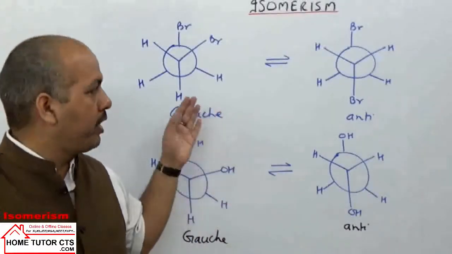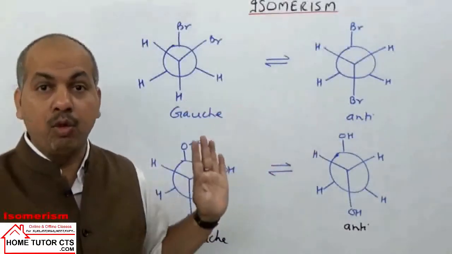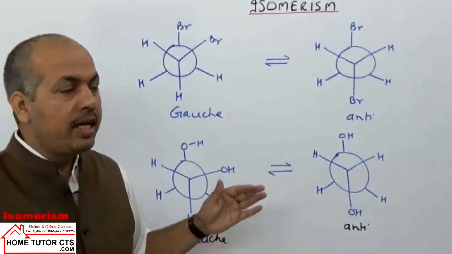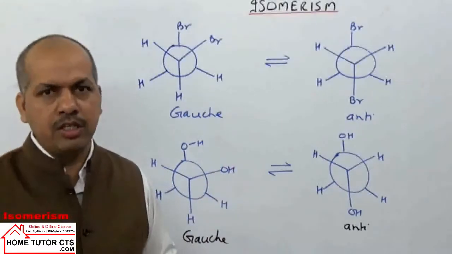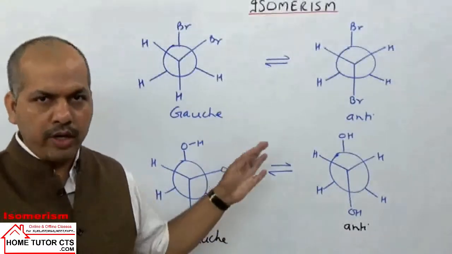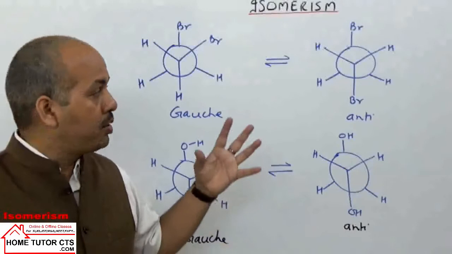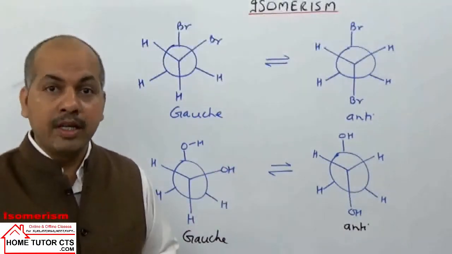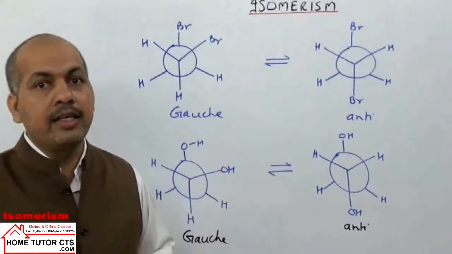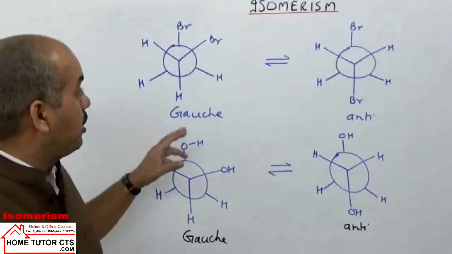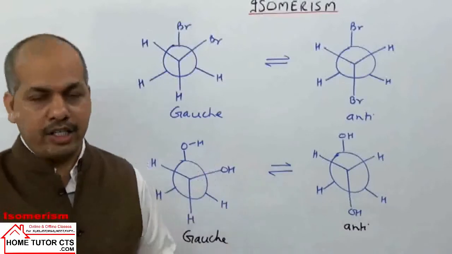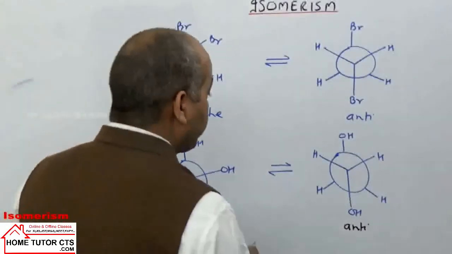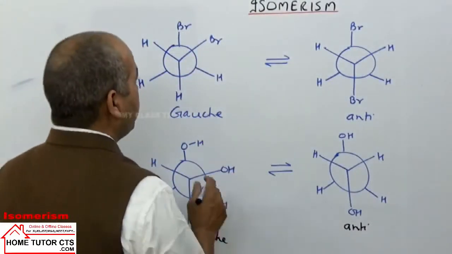One we can take is anti, fully staggered, more stable in general, and second can be taken gauche conformation. They are more stable because in gauche or anti conformations the groups are bulkier, they will have more distance, and hence they will have less repulsion in them, and then the stability increases. The repulsion in the groups is called steric interactions or steric repulsion.